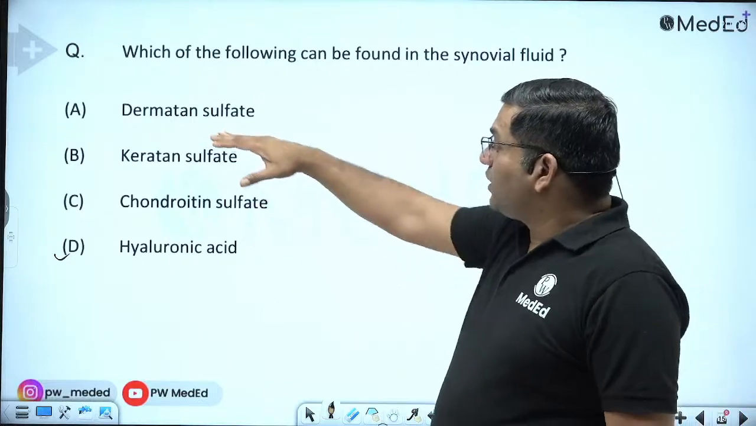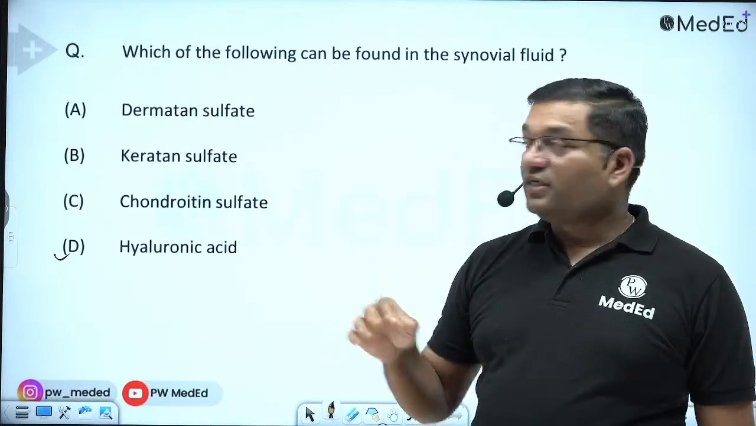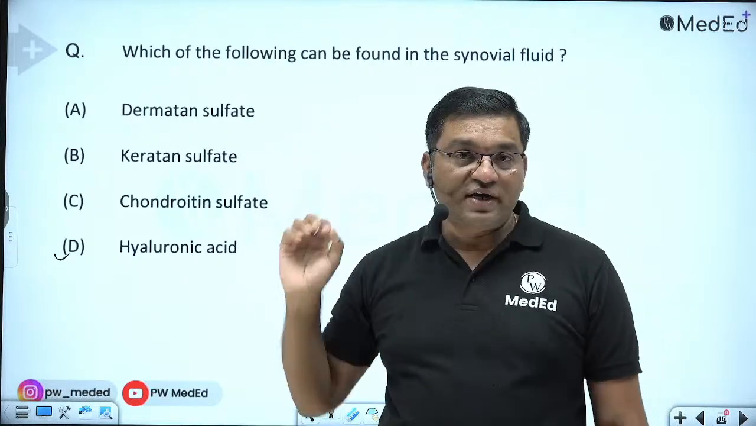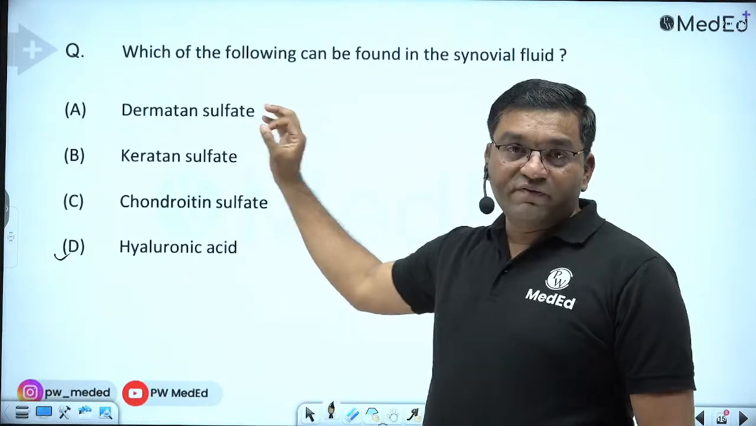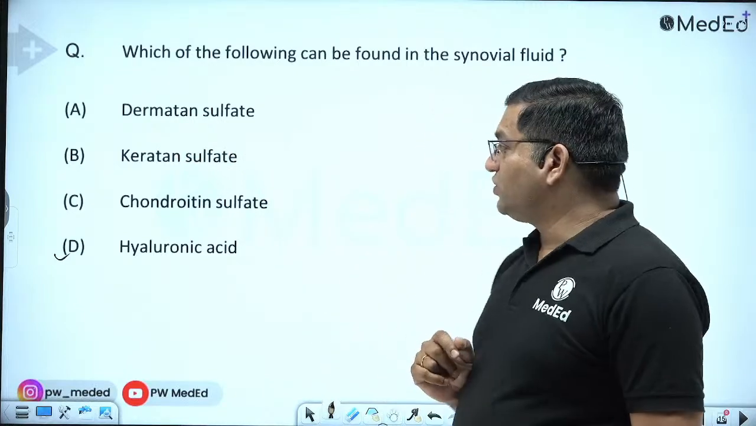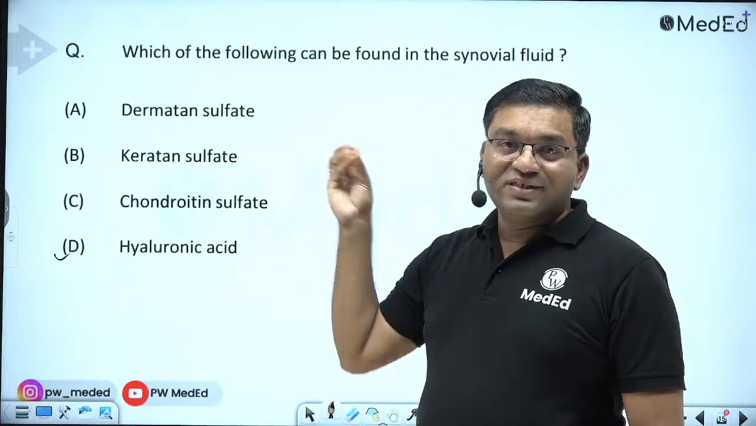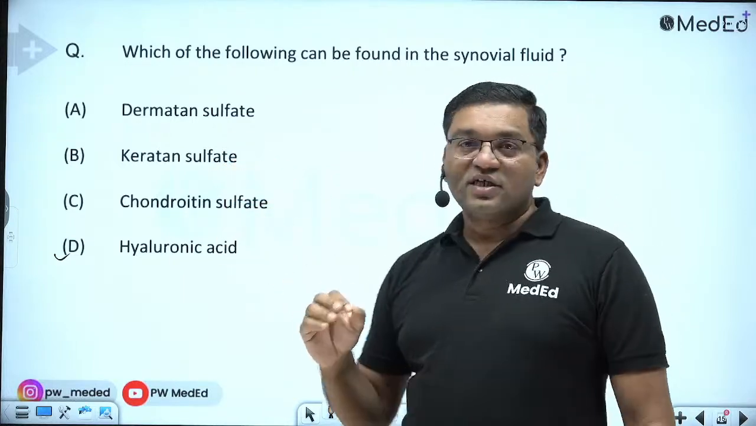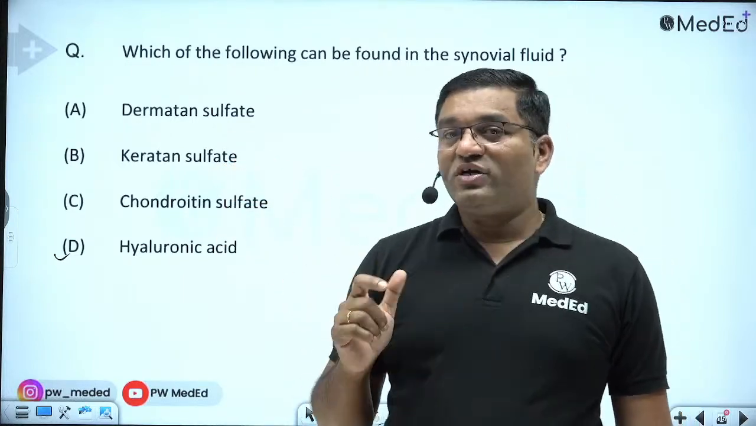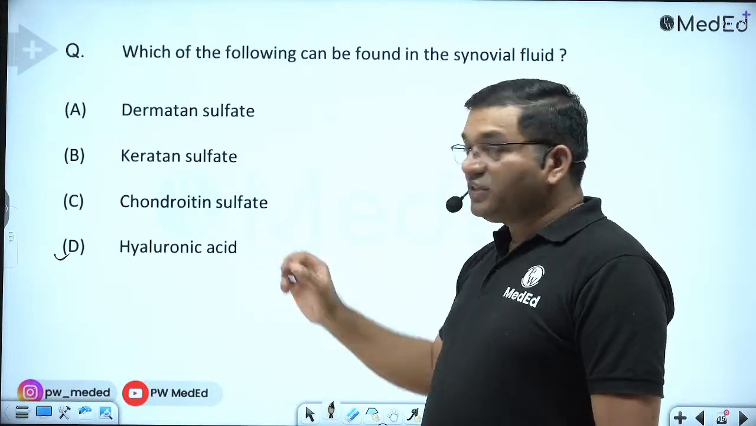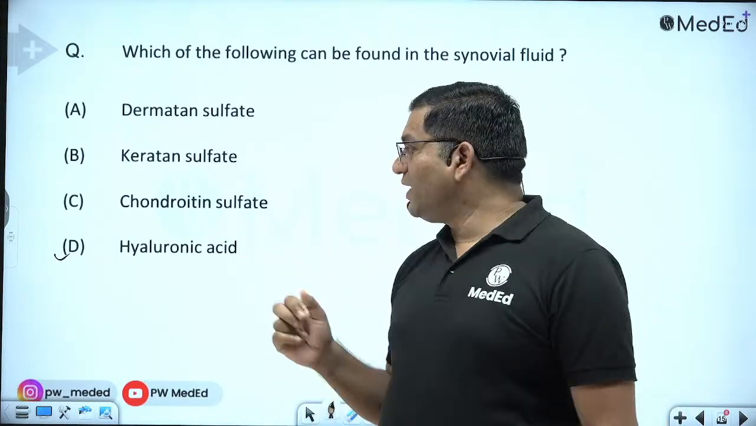Now dermatan sulfate is present in the skin and the eyeball. It is important in the sclera, the cornea, and the blood vessel walls, in maintaining the structure and shape of these tissues. Keratan sulfate is present in the cornea and is important for its transparency. Chondroitin sulfate is present in bone, tendon, and cartilage, and is important in the shape and structure of the cartilage, bone, and tendon.